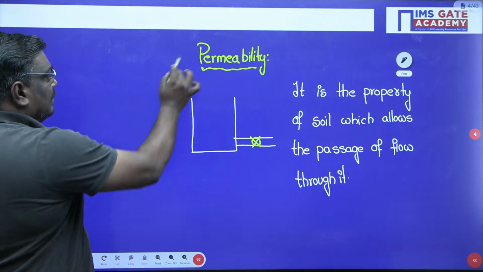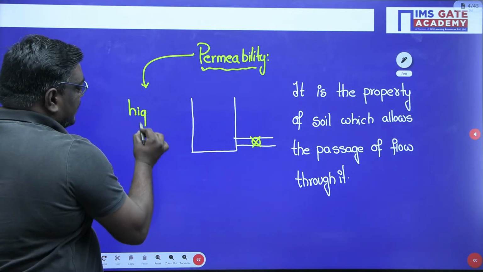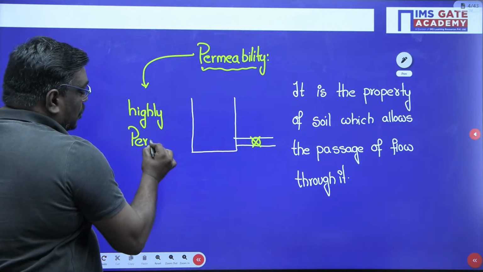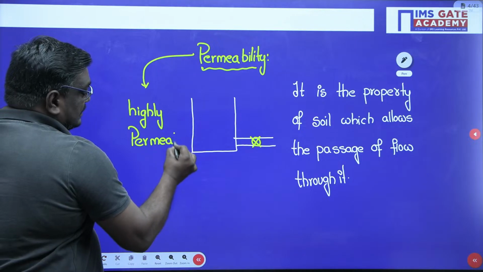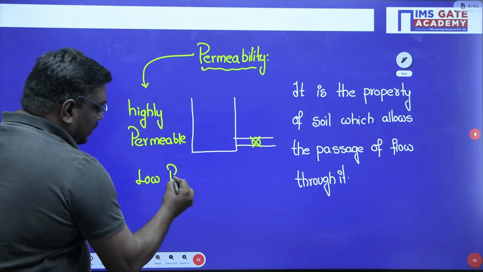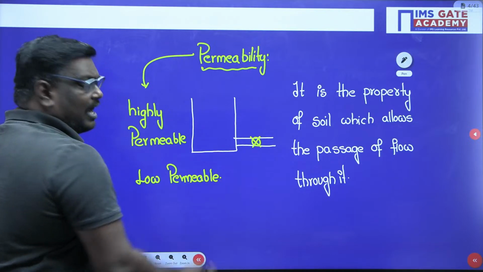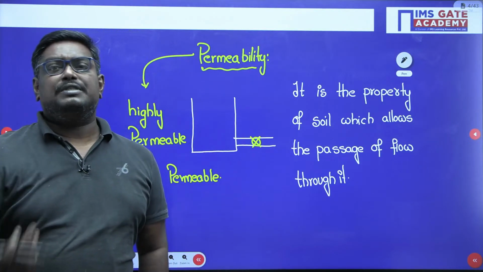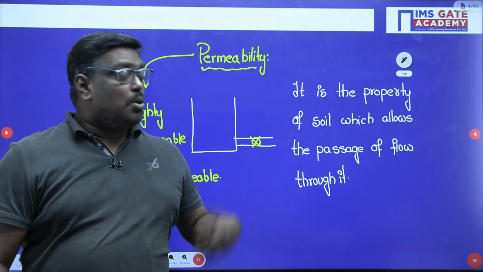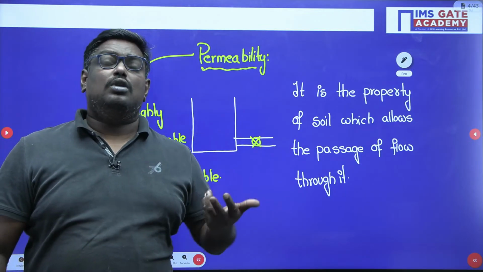Now, see students, when I talk about permeability, one is highly permeable and the other one is low permeable. Sir, how can you say that a soil is highly permeable? More flow of water, highly permeable. Less flow of water, so less permeable.